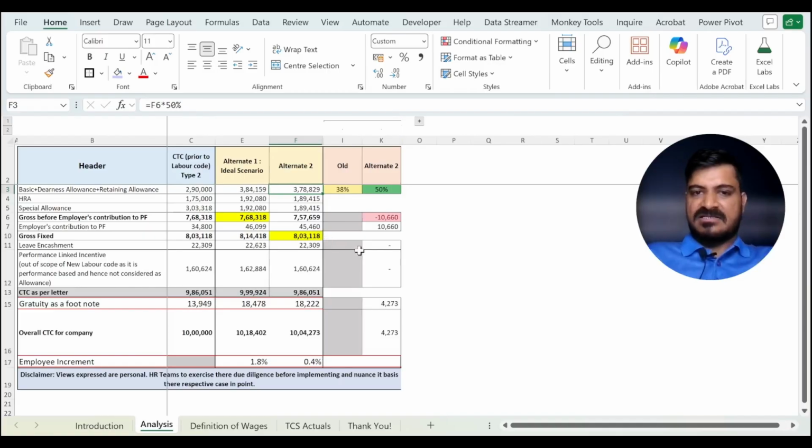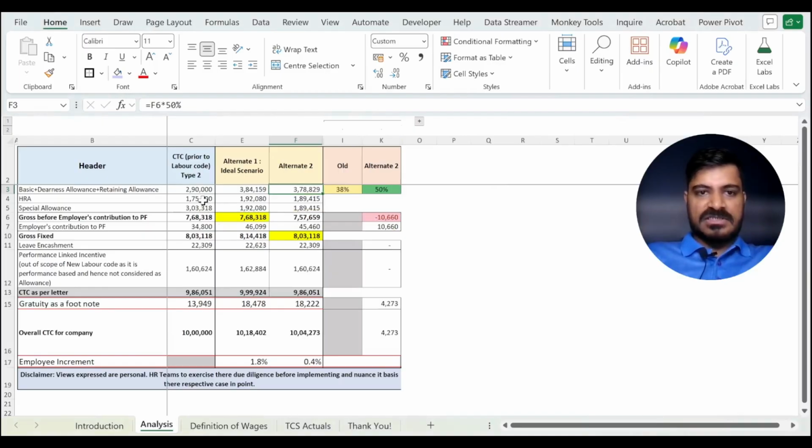Essentially, the employer's contribution to PF is definitely increasing, but it is being compensated by a reduction in the other allowances. Your number is changing from 34,800 to 46,460, which is an increase of 10,660 rupees.